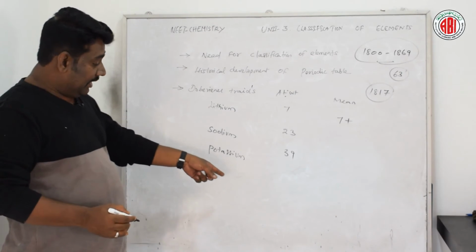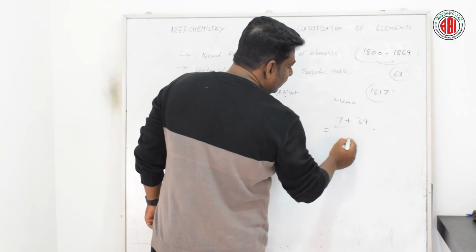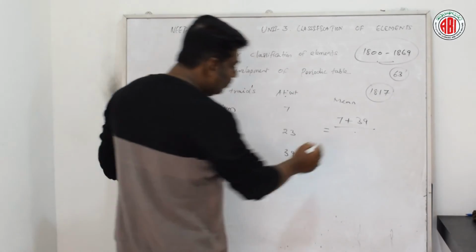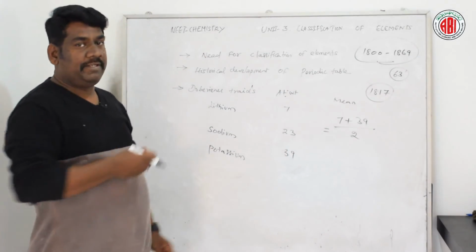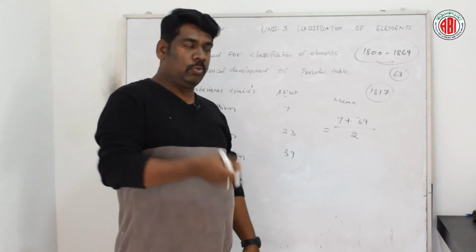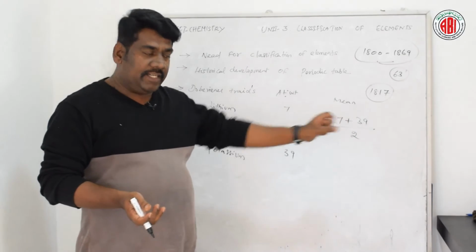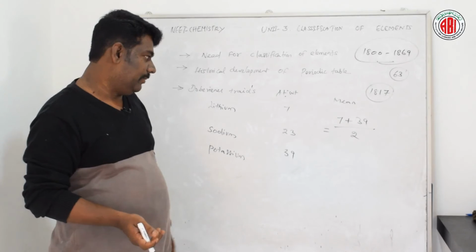Yes, that is potassium. So 7 plus 39, divided by the number of elements considered, lithium and potassium, 2 elements. Adding these two atomic weights and dividing by 2 gives a product. That product is equal to the atomic weight of sodium. Let us see how it is possible.